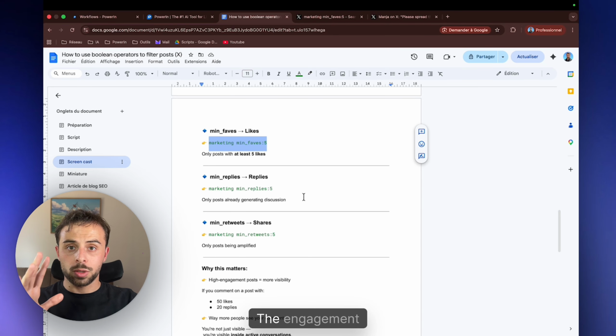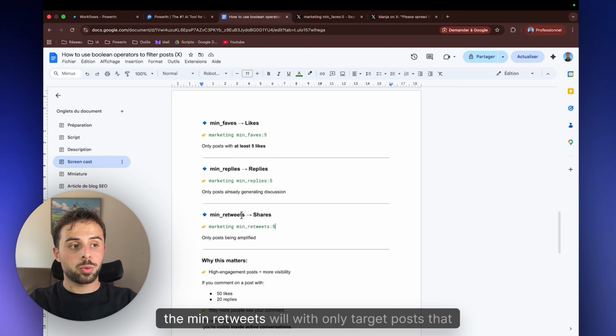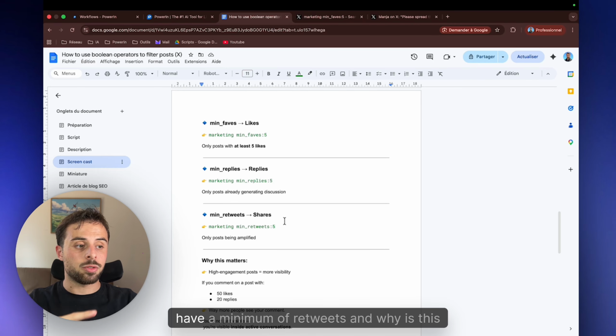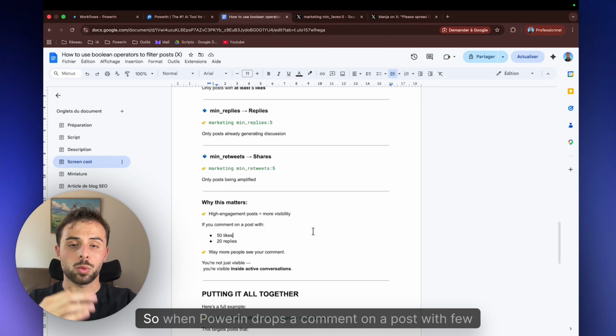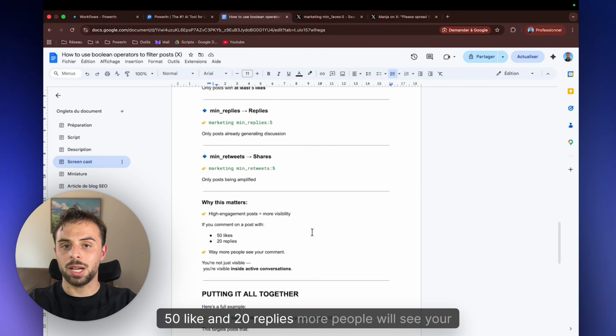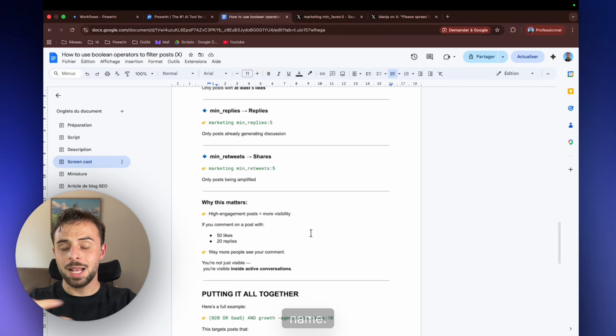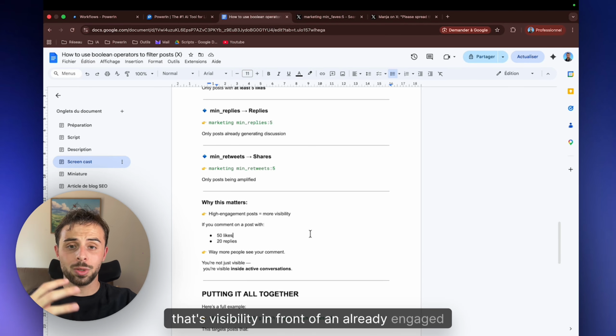And it works for all the engagement types. Min replies will only check for posts that have a minimum number of replies. Min retweets will only target posts that have a minimum number of retweets. And why does this matter? Because high engagement posts have more eyes on them. So when Powerin drops a comment on a post with 50 likes and 20 replies, more people will see your name. And that's not just visibility, that's visibility in front of an already engaged crowd.